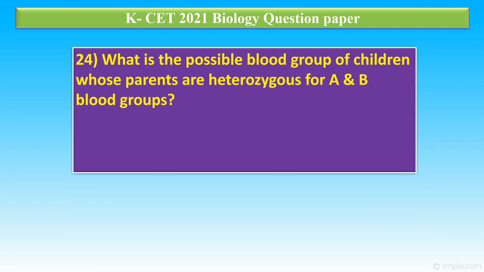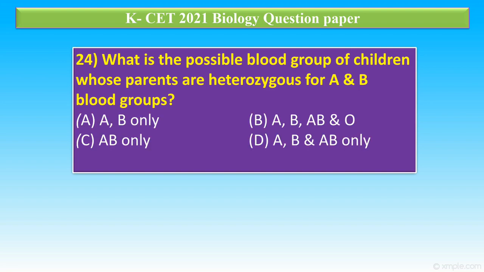Question number 24. What is the possible blood group of children whose parents are heterozygous for A and B blood groups? First option, A and B only. Option B, A, B, AB and O blood groups. Option C, AB only. Option D, A, B and AB only. In case of both parents heterozygous for A and B blood group, the children may get either A, B, AB or O blood groups. Correct answer is option B.